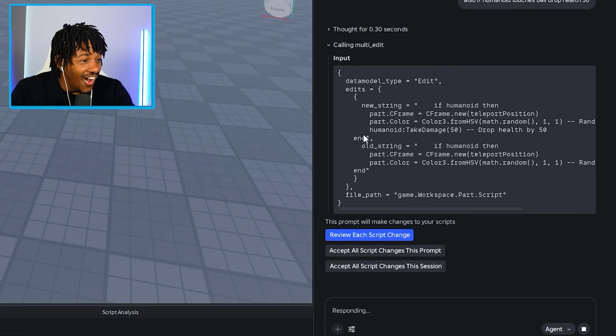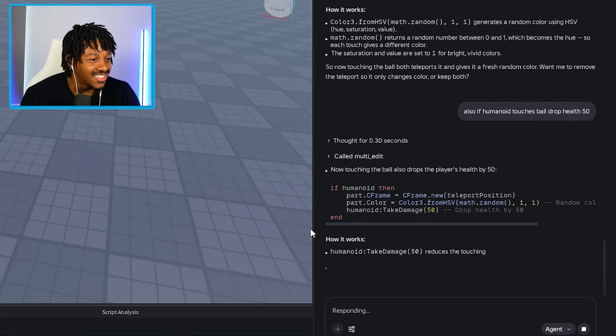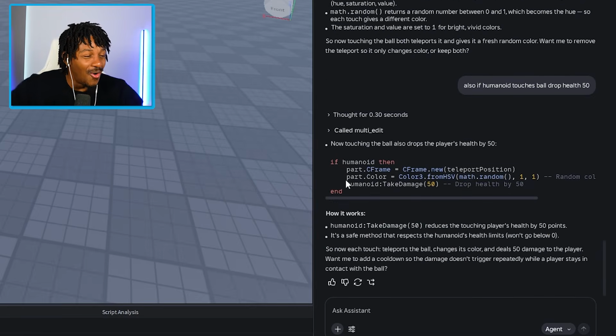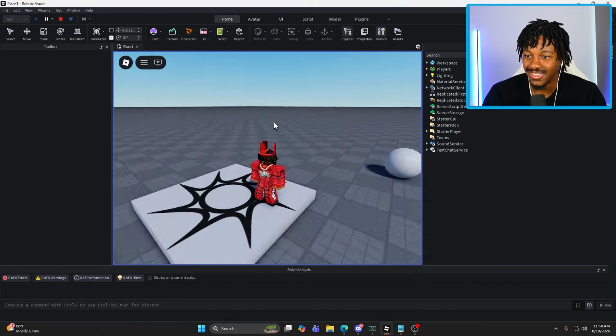Hey! Oh! There we go! I knew it! So this is exactly what we had so far. Part.frame, that's the teleport. That's the colors. And then humanoid take damage 50, drops out. Oh my gosh. All right, so now let's go ahead and test it.